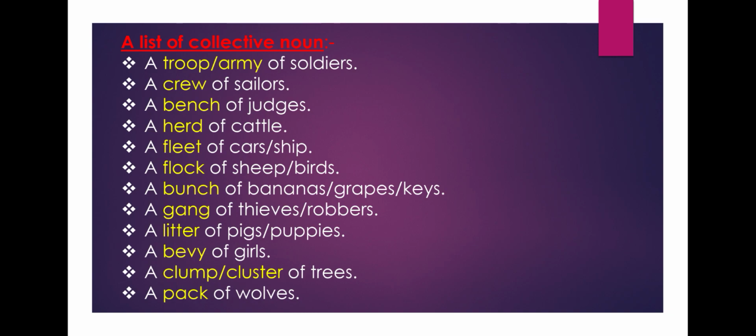These words all are collective nouns. These words stand for a collection, and the collection or group is considered as a whole one.